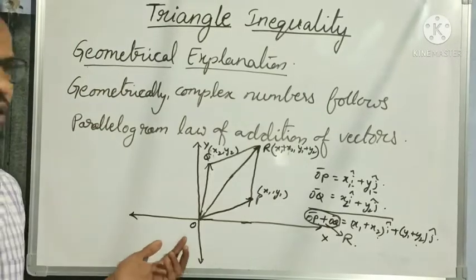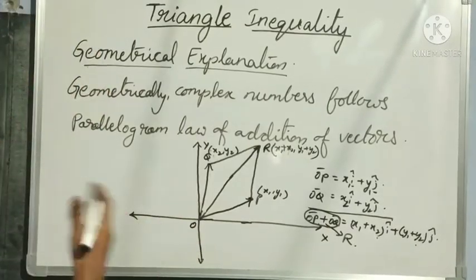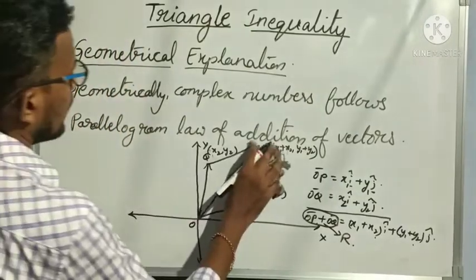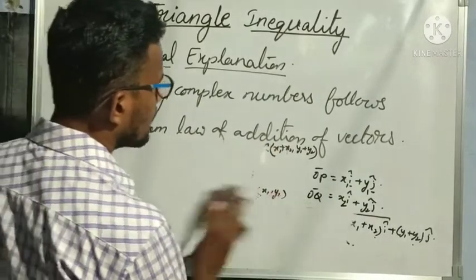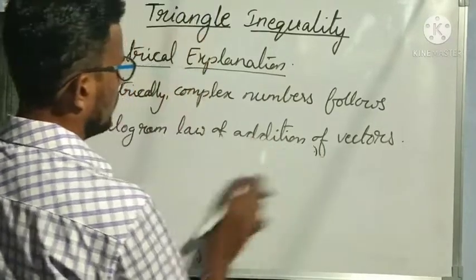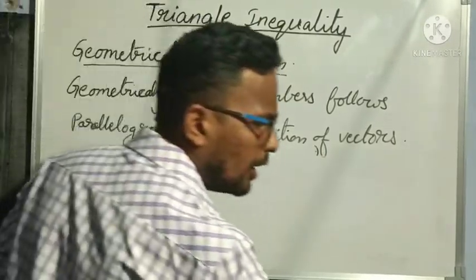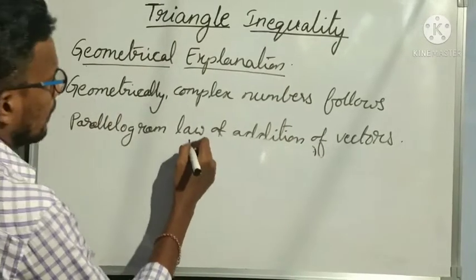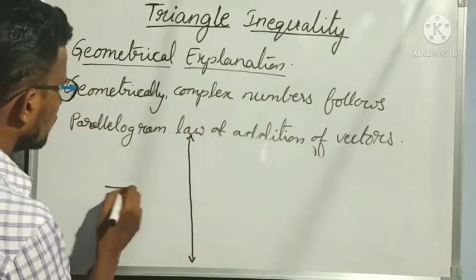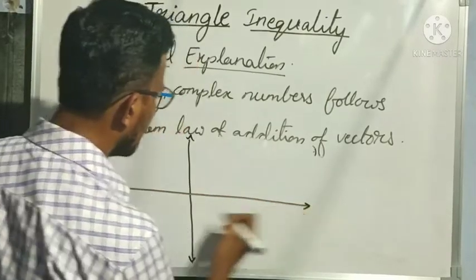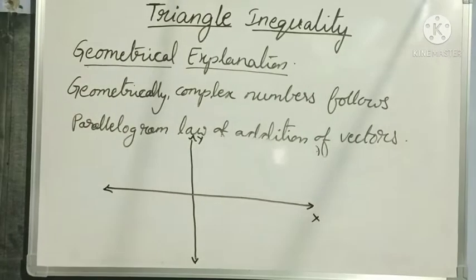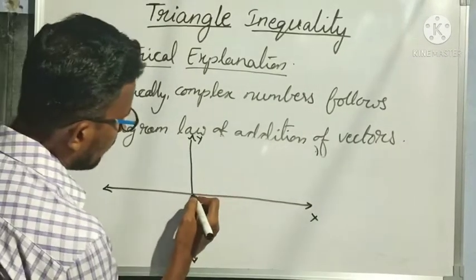Now let us understand this with the help of complex numbers. Complex numbers are represented on which plane? The Argand plane. So this is my x-axis, this is my y-axis, again the same.